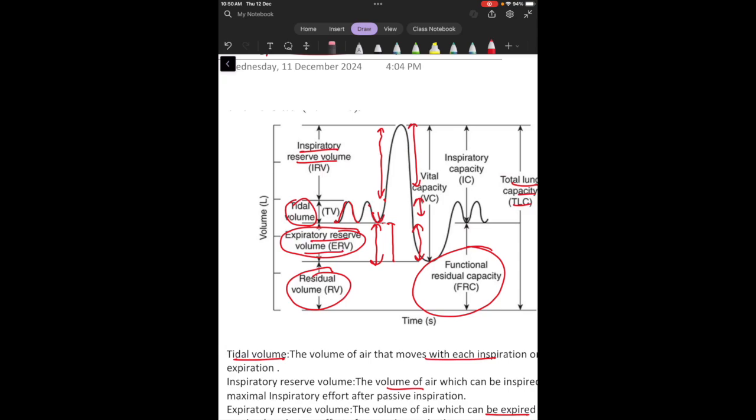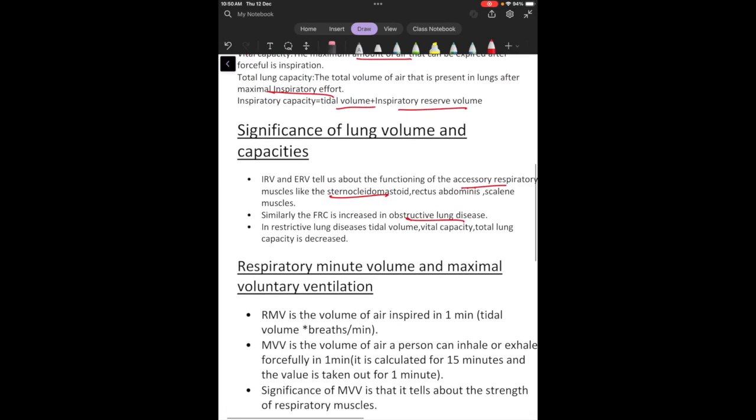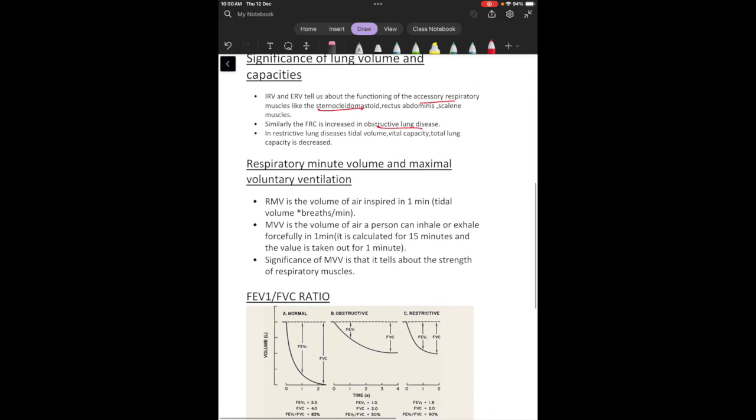on the ventilator. And yes, all these values except residual volume can be calculated with the help of a machine, or you can say an instrument called the spirometer. And also in restrictive lung diseases, the tidal volume, vital capacity, and total lung capacity are decreased. Now we'll talk later about what obstructive lung disease and restrictive lung disease are.